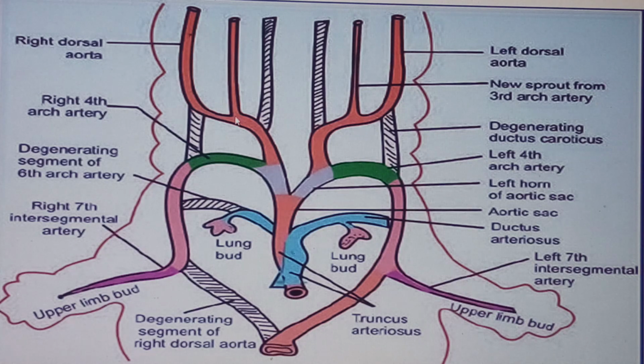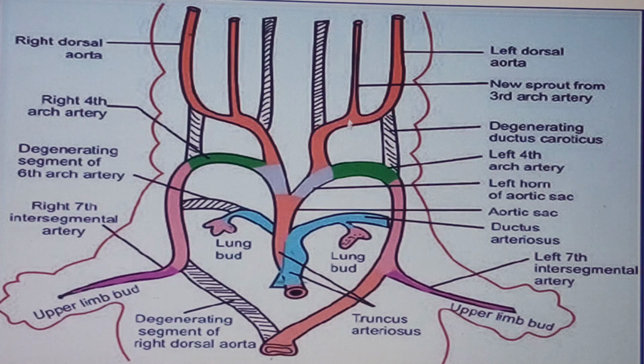Then, of course, growing as a bud at the junction between the common carotid artery and the internal carotid artery, we find this sprout. That will be the external carotid artery, an example of angiogenesis. Okay, so that is what we see.